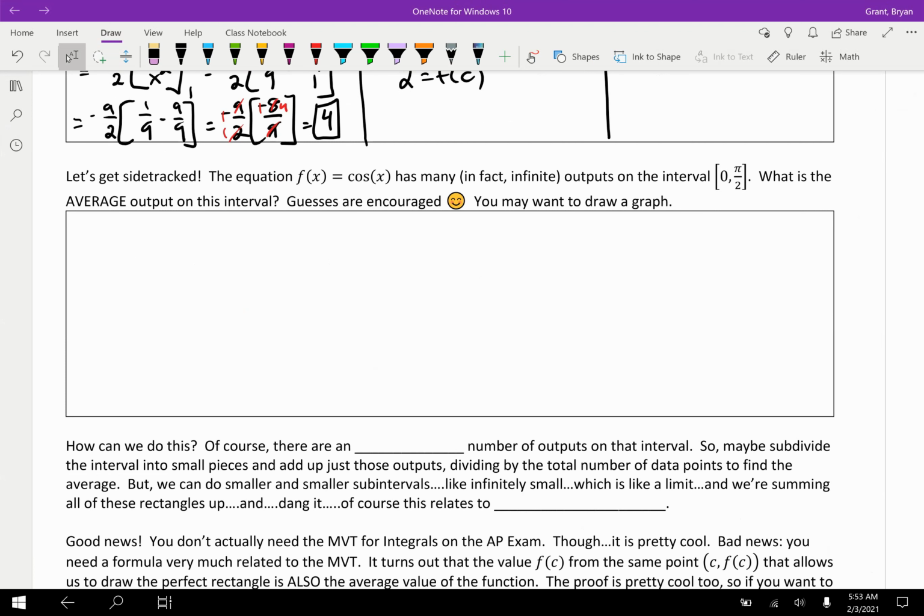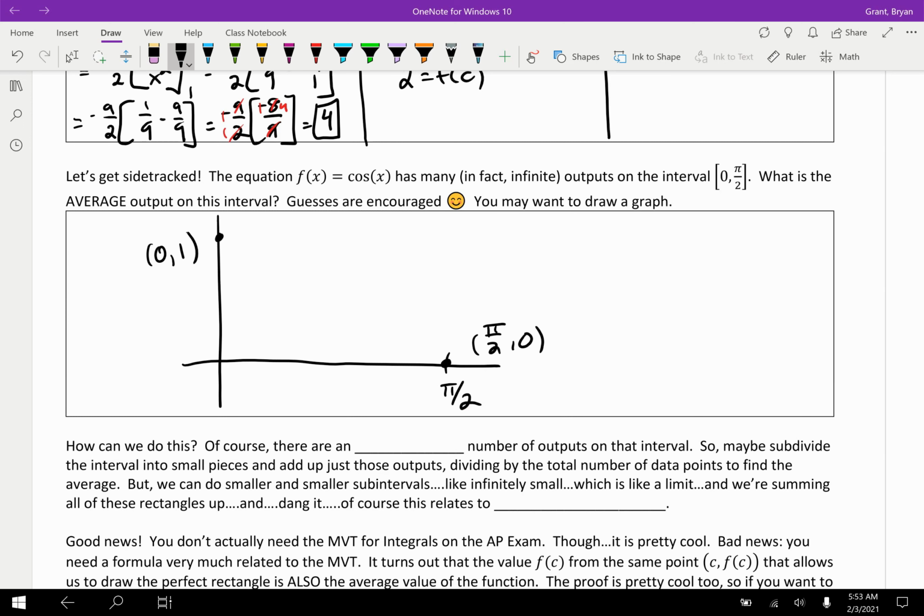So we have the equation f of x equals cosine of x. And I'm going to go ahead and sketch a quick graph of this. We're just going to be looking for cosine from 0 to pi over 2. We should know that cosine of 0 gives an output of 1. We should also know that cosine of pi over 2 is 0. And then it curves something like that. So we're going to be looking just at this portion of cosine.